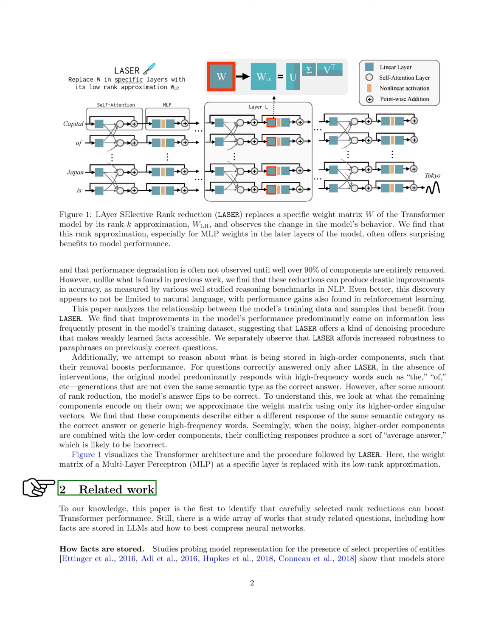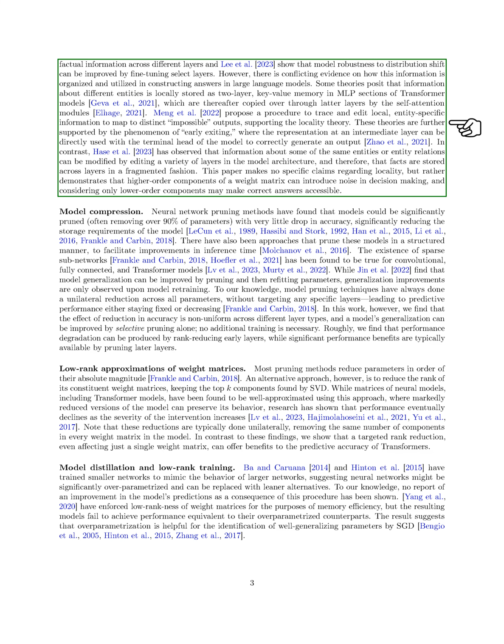However, there are many related studies, including how facts are stored in LLMs and how to best compress neural networks. Some studies show that models store factual information across different layers and that model robustness to distribution shift can be improved by fine-tuning select layers. However, there is conflicting evidence on how this information is organized and utilized in constructing answers in large language models. This paper doesn't make specific claims regarding locality, but rather demonstrates that higher-order components of a weight matrix can introduce noise in decision-making, and considering only lower-order components may make correct answers accessible.